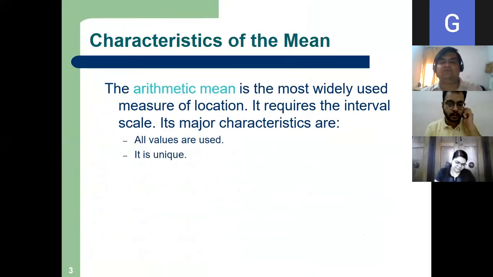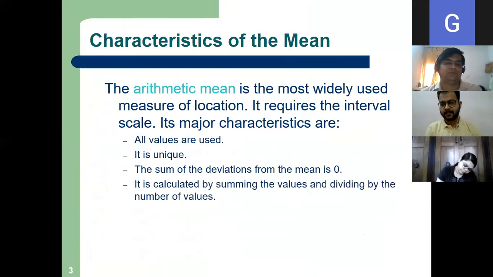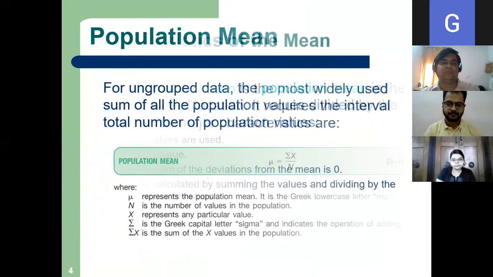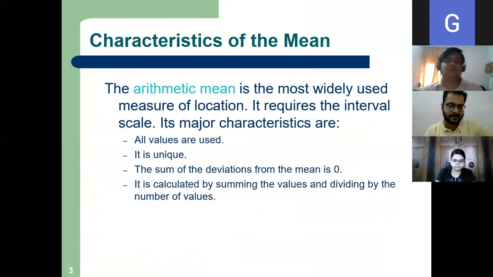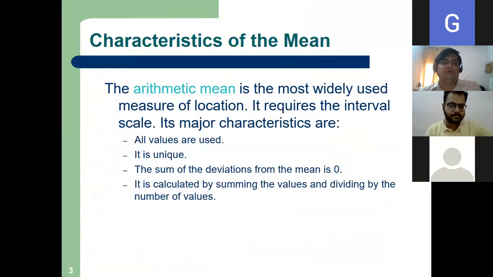Let us start with measures of central tendency. The characteristics of the mean: the arithmetic mean is the most widely used measure of location.